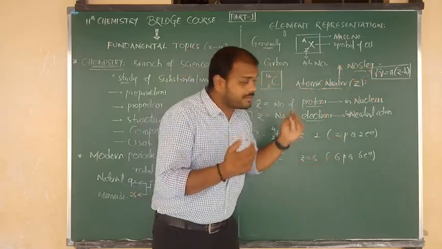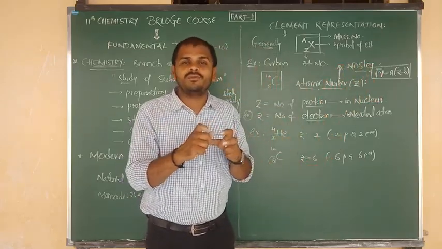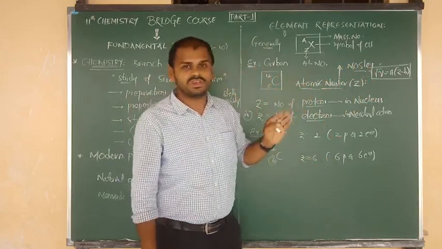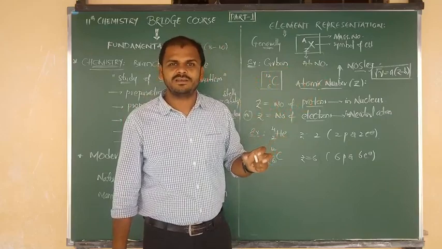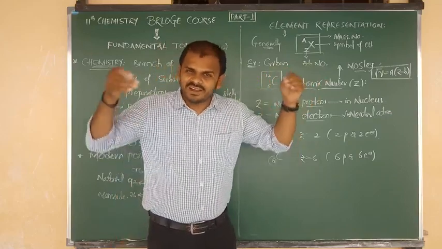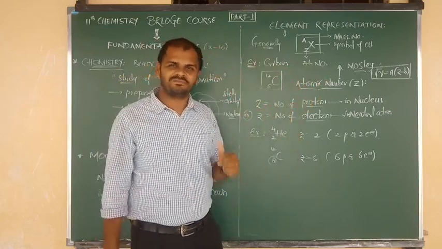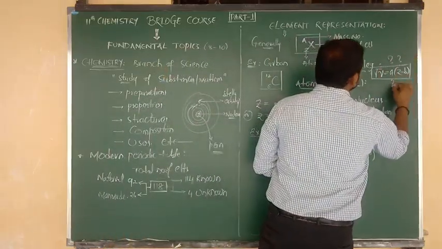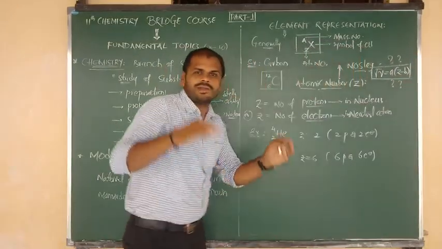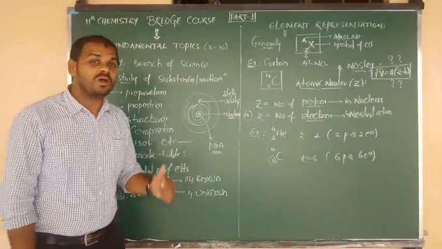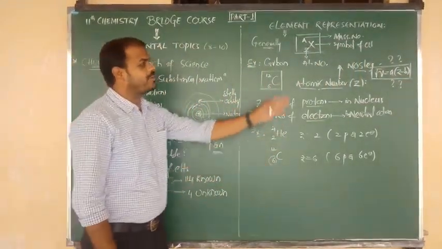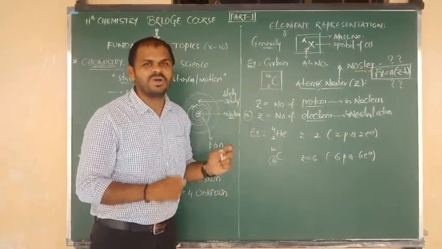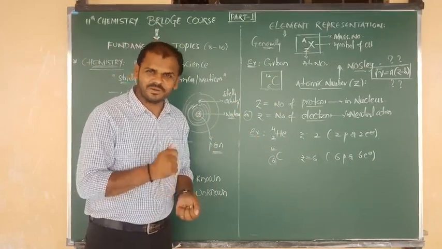How that information came, what is the use of that equation, and what is the relation given by that equation, each and every point we will discuss in our regular classes in college. Okay, all of you? Good. So about Moseley's information, this graph and this equation, we will discuss in our regular classes. You have to wait for that. But try to remember the equation: root of mu, frequency, equals a into (Z minus b). Okay, good.